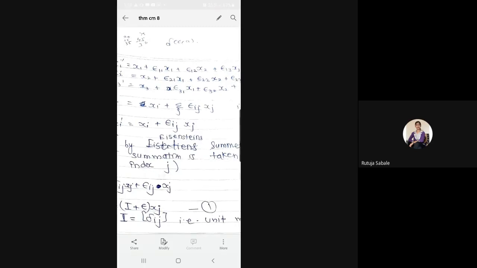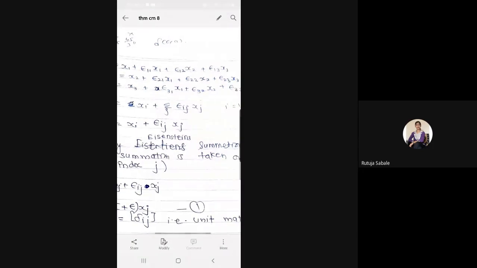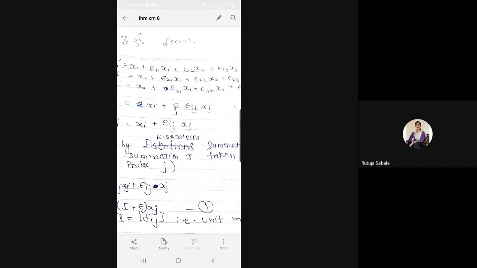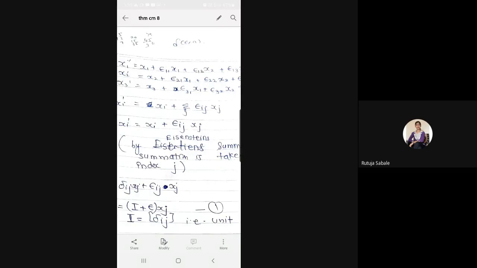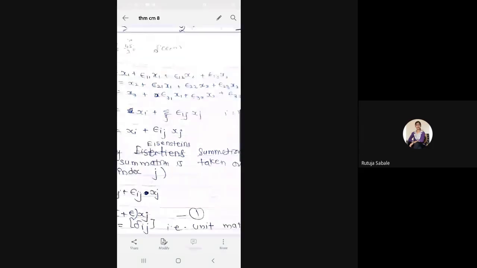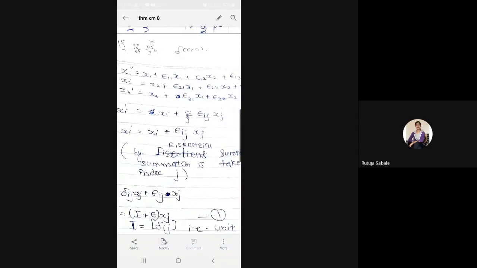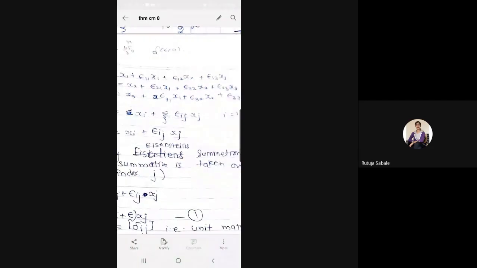This epsilon is a notation we always use for a very small increment like this. Just like in the definition of continuity, uniform continuity, we use epsilon and delta for very small numbers, right? So x1 plus epsilon 11 x1 plus epsilon 12 x2 plus epsilon 13 x3, right? What do you mean by these things? That means whatever x1 dash, the new coordinate, you are going to obtain, it has a very small increment in x1, x2, x3. Similarly, we have written for x2 dash. What is x2 dash? x2 dash is equal to x2 plus epsilon 21 x1 plus epsilon 22 x2 plus epsilon 23 x3,